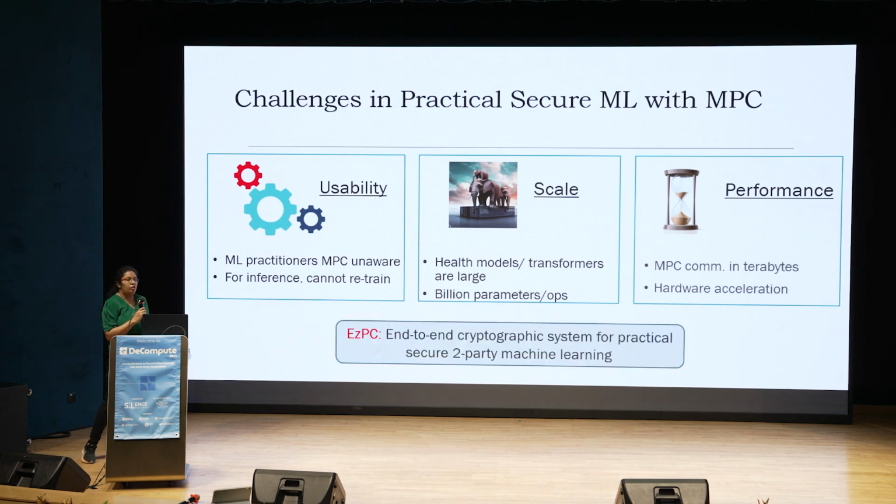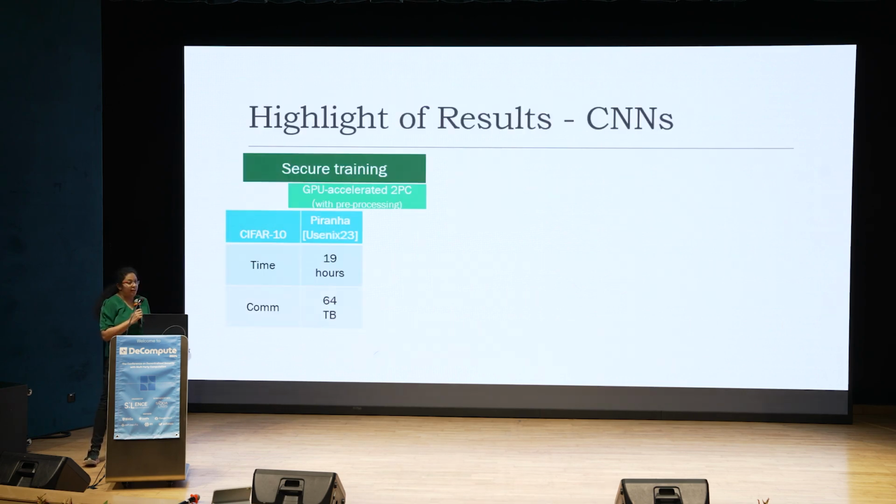Okay, in this talk, I'll tell you about EzPC, which is the end-to-end cryptographic system for practical secure two-party machine learning, where we address all of these challenges and run real-world ML models. So to give a highlight of results, let's say we are working with CNN, which is convolutional neural networks, and the task of training. Then for training, Piranha is the prior best state of the art, which does GPU accelerated two-party secure computation in the pre-processing model.